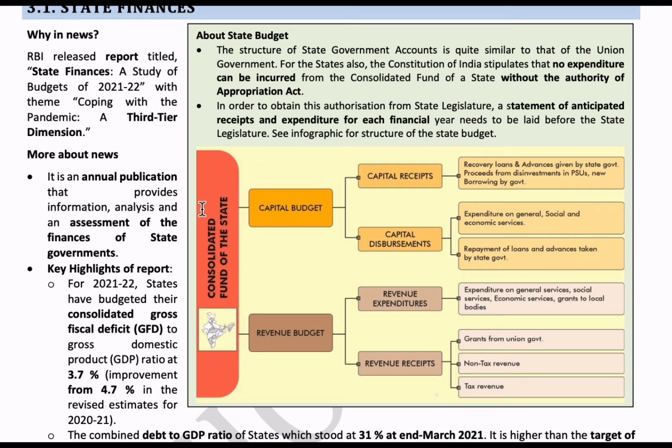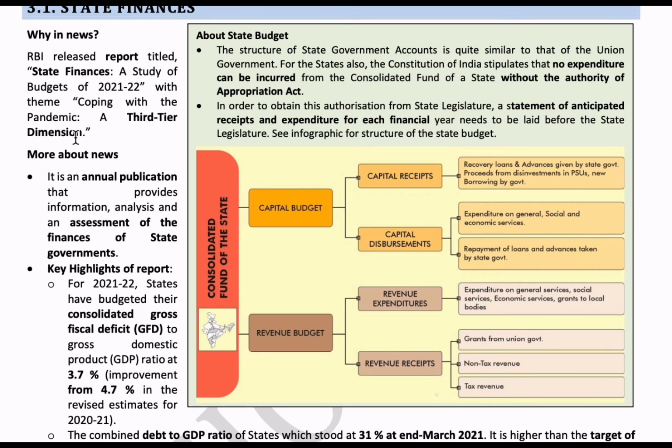The state finances topic is in the news because RBI has released a report, State Finances: A Study of Budgets of 2021-22, and its theme is Coping with the Pandemic: A Third Tier Dimension. This report provides information, analysis and assessment of the finances of state governments.